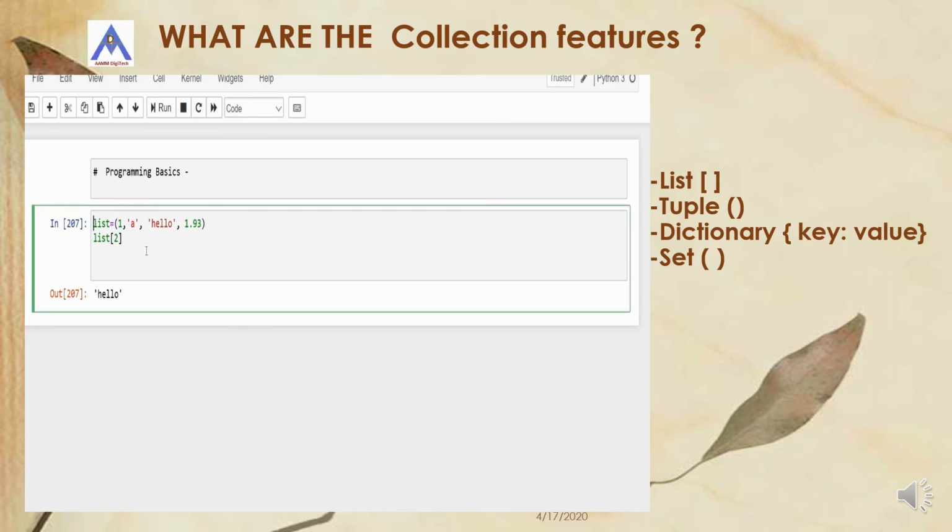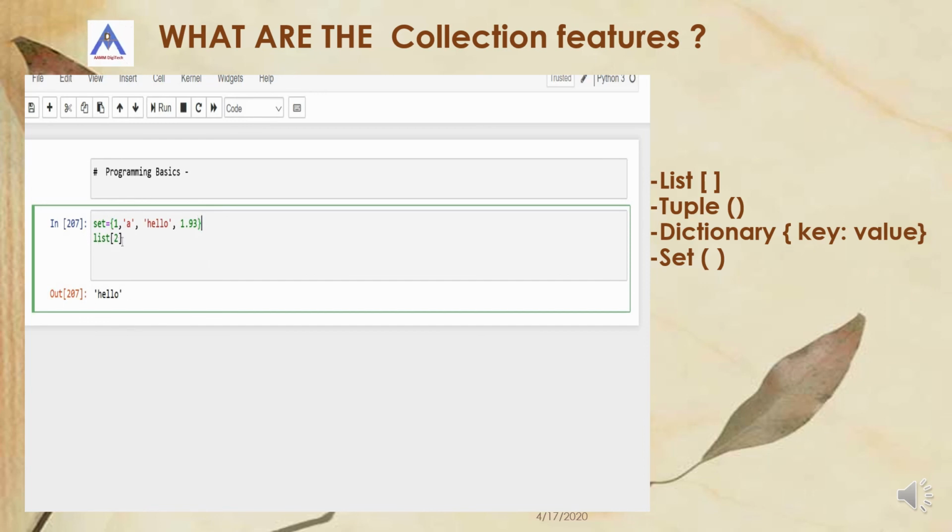Now let us discuss set. A set is also like a list and tuple, a set of elements, but duplicates are not allowed. So it follows the unique value concept; only unique values we get.